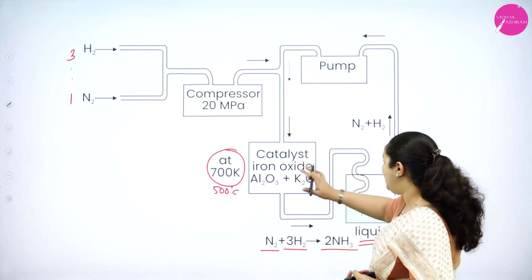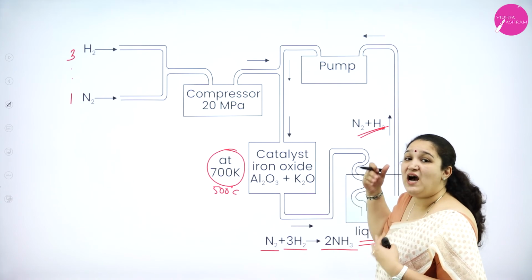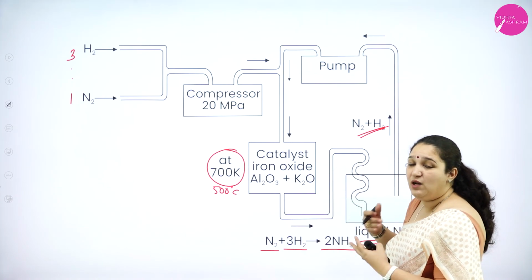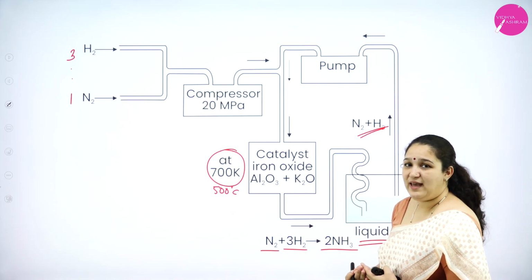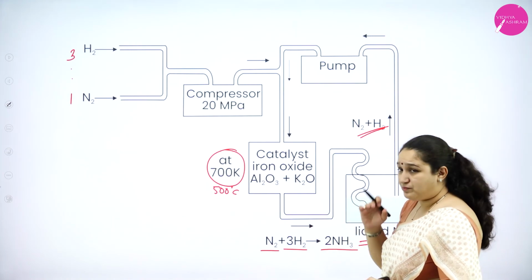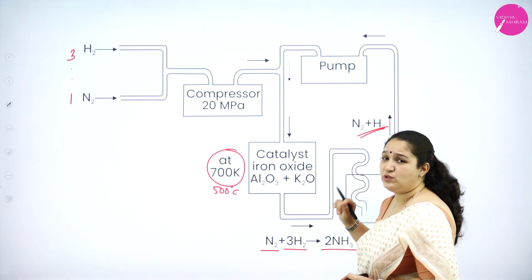What are we doing? We are literally recycling the unreacted nitrogen and hydrogen gas, so that we can produce ammonia to a larger extent.